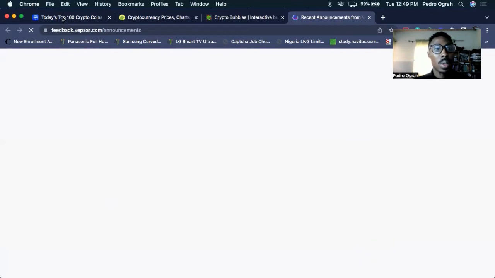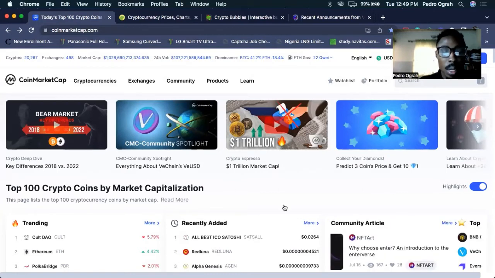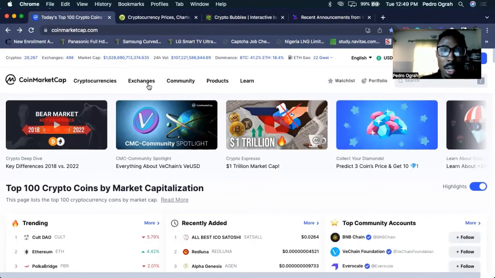You can download it on your phone. You can be using a mobile device, or you can just use the browser as well. So let's go over to our CoinMarketCap app. Now this is my CoinMarketCap. On the screen now, you can see the top 100 cryptocurrencies by market capitalization. When you say market capitalization, it's just market cap. So this is what you look at. You can check your cryptocurrency, check the exchanges, talk about products. You can also learn about cryptocurrency from this site.